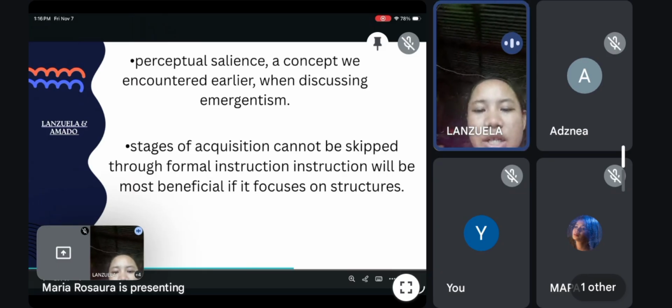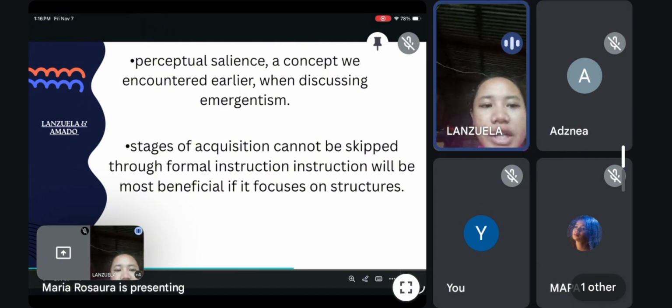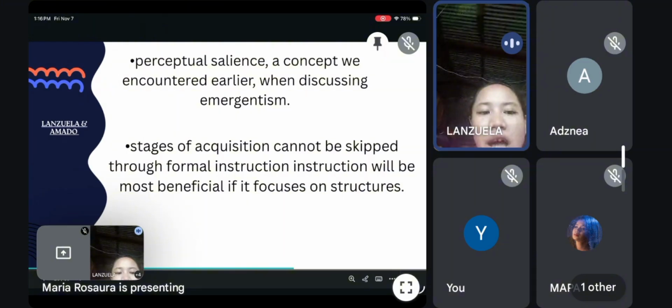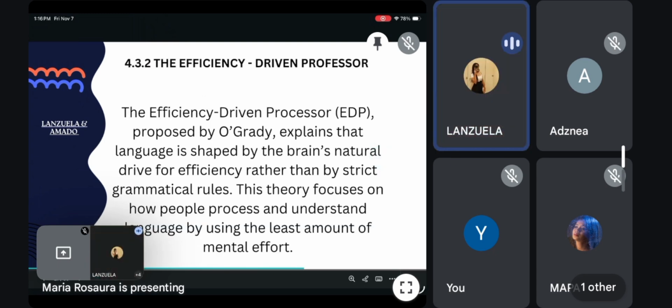Then the stages of acquisition cannot be skipped through formal instruction, and teaching would be most beneficial if it focuses on structures. So it states that learners acquire language in fixed developmental stages, and no matter how much instruction is given, the students cannot skip stages. Then teaching is most effective when focused on structures that match the learner's current processing level. For example, a student must learn I go to school before they can produce the question do you go to school, and they cannot jump directly to complex structures even if the teacher teaches them.